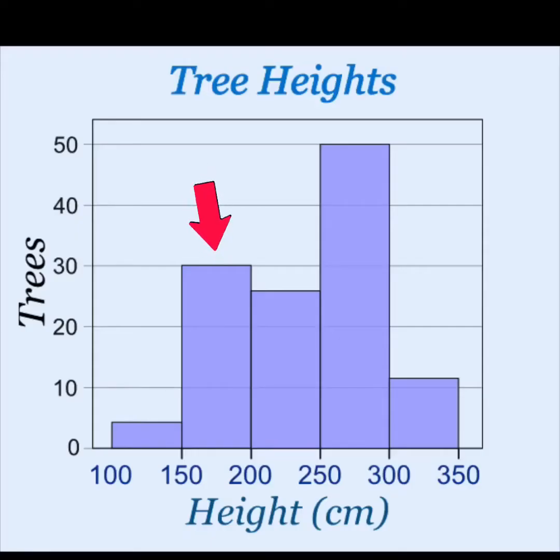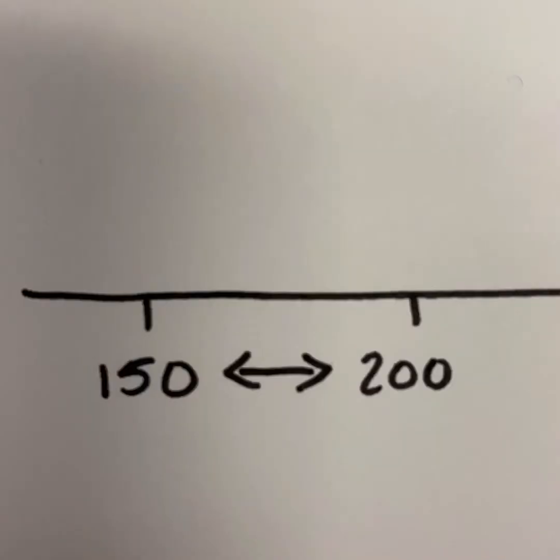Let's just focus on this one range of numbers between 150 and 200 centimeters tall. Remember that we're talking about the heights of trees. So when we talk about a number range, let's get into what that exactly means. We are focused on the number range between 150 and 200.